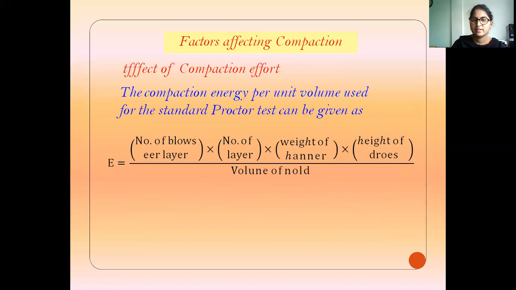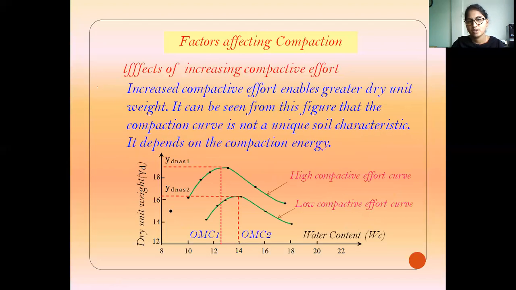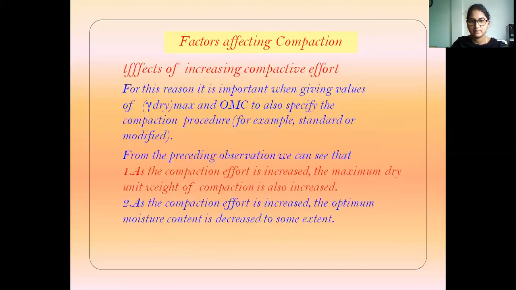For the compaction effort, the unit weight depends on the number of blows per layer, the number of layers, the weight of the hammer, the height of drop, and the volume of the mold. Increasing the compaction effort leads to a greater dry unit weight. The compaction curve is not a unique soil characteristic. It depends upon the compactive energy.